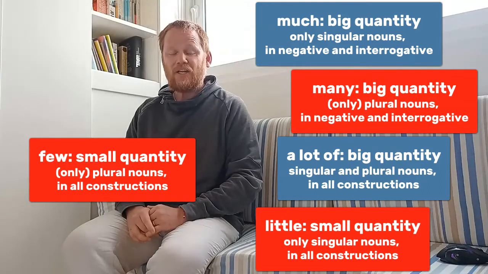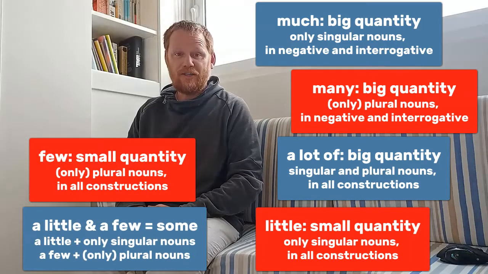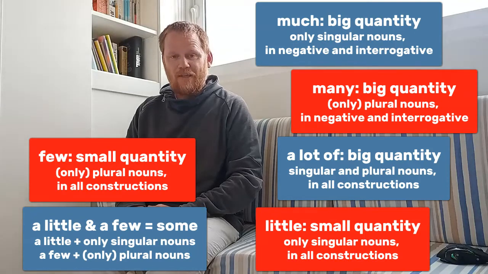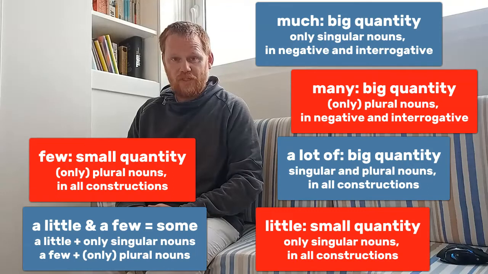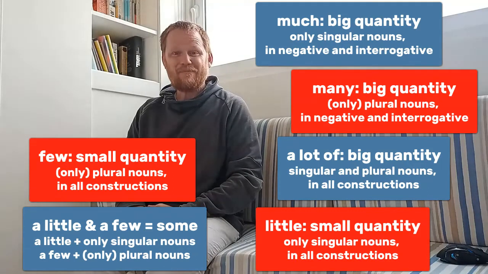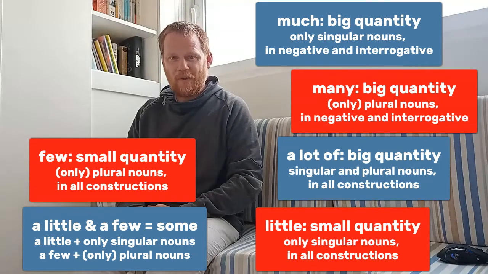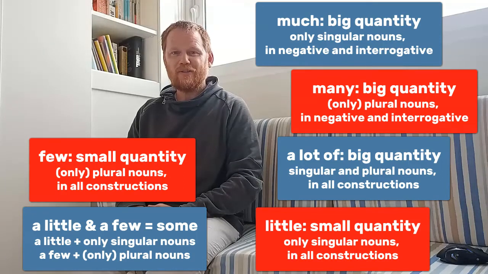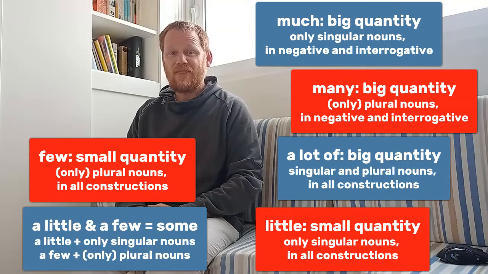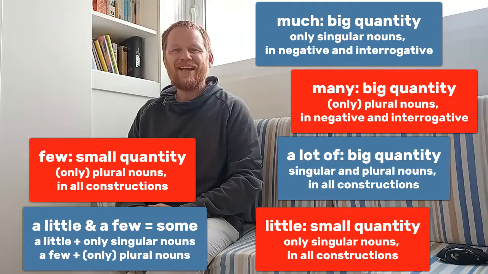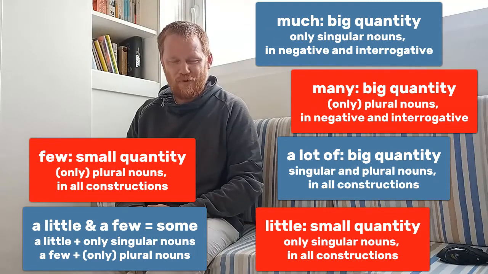And lastly, when using a little or a few, then you express a normal, neutral quantity, basically a synonym of the quantifier some. We use a little with only singular nouns, and we use a few with plural nouns. Again, you can use both in affirmative, negative, and interrogative.